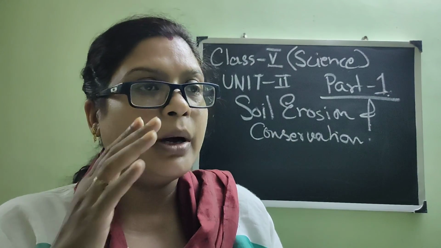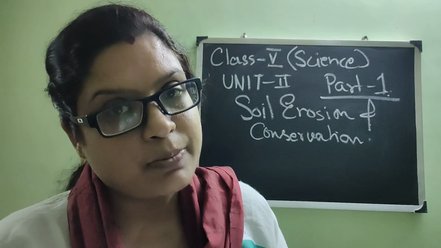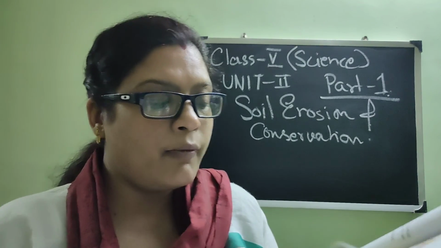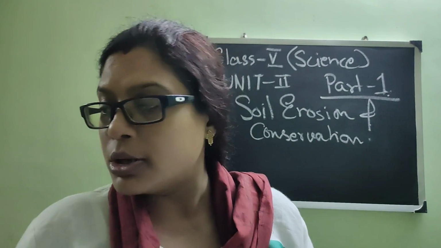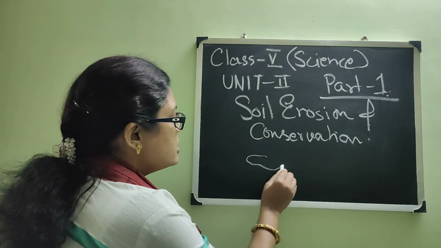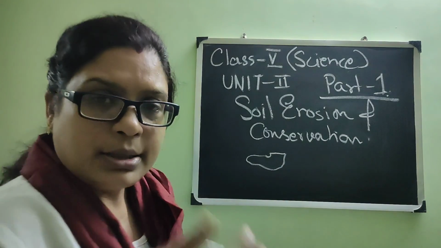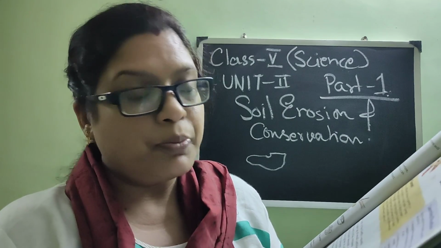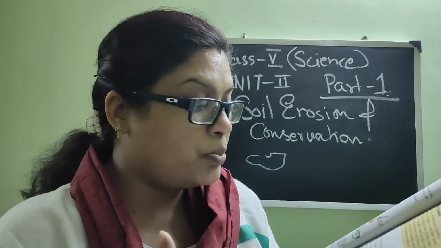So on the upper part of the earth, whatever we are seeing is basically soil, and it is made up of small particles of broken down rocks. Rocks, you know, how do they look? I think you know rocks and minerals. They look like stone. And when they are broken down and crushed into pieces, they are called broken down rocks.